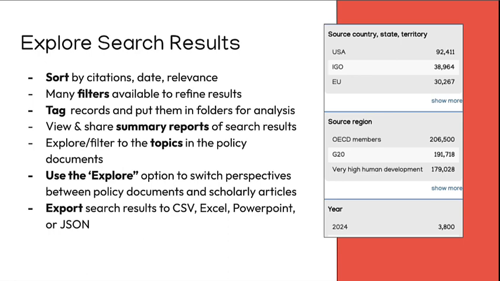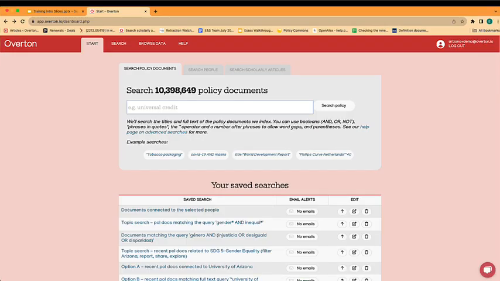You can explore the search results using lots of different filters and lots of different ways of sorting, and you can export the results in various file types as well. So with that, we're going to go on to some demonstrations.